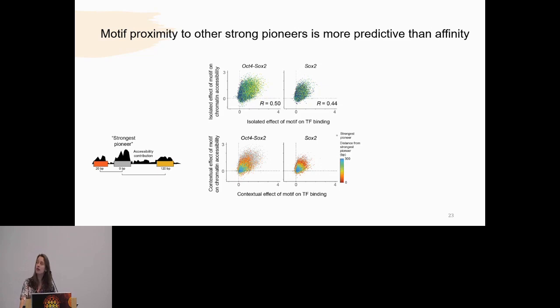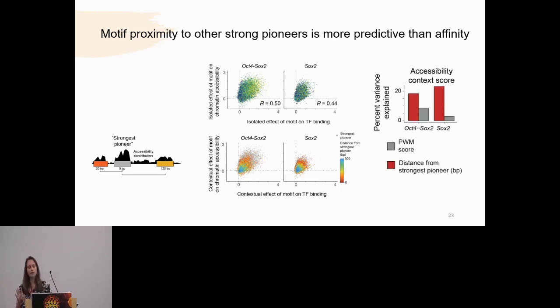Here I show that unlike the scatter plot above, where we can see a breakaway from that three-way correlation, when we instead assess distance from the strongest pioneer, we can actually see a reformatting of the three-way correlation, suggesting that motif organization is an incredibly important part of whether transcription factors are able to impart a functional role on chromatin.